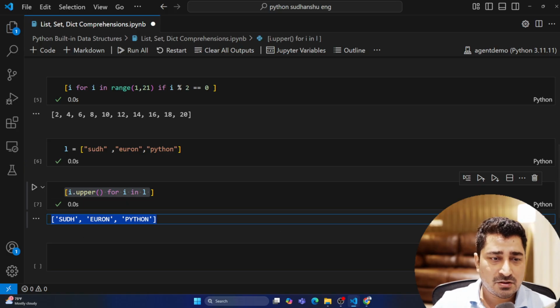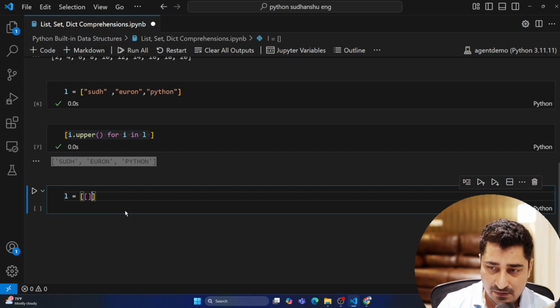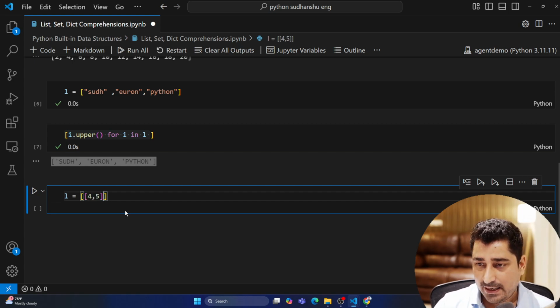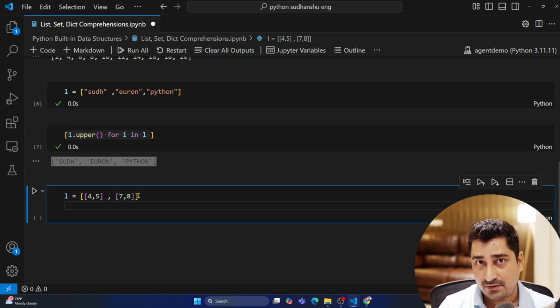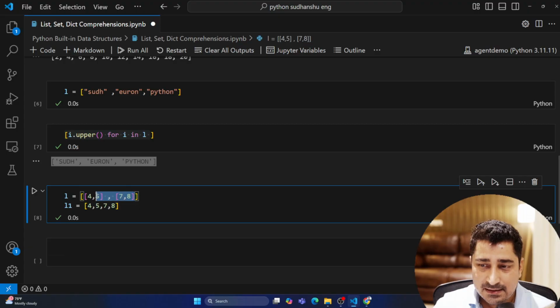Fine, and this is again one of the cases. Now let's talk about another case. Let's suppose we have a list, and inside that we have another list, 4,5, and then another list, 7,8. We have a list inside the list, by the way. Now I'm looking for list L1 as the final outcome, which should have 4,5 and then 7,8. So I'm trying to flatten this entire one, to unravel this internal list.